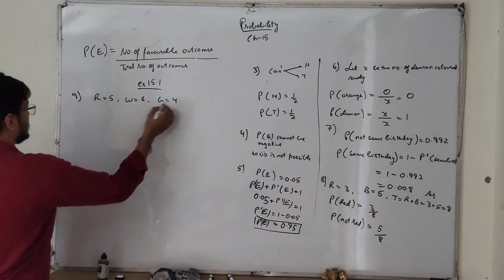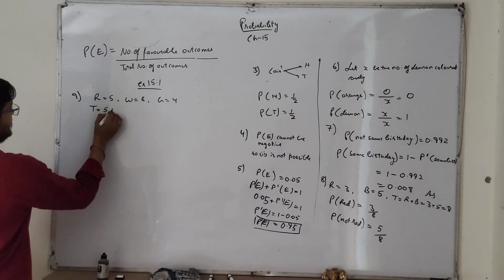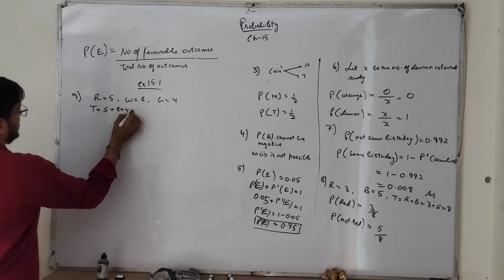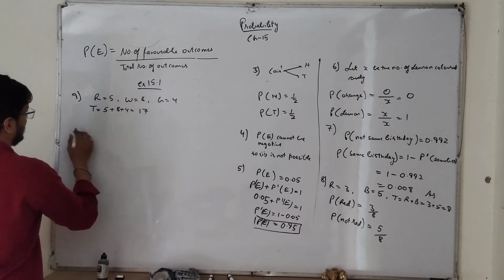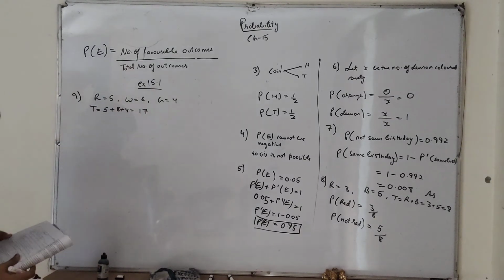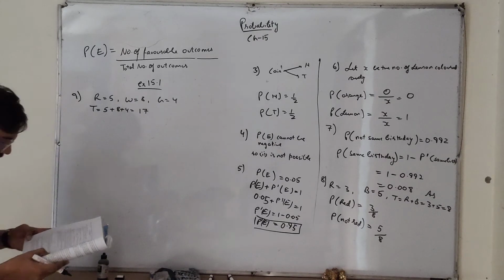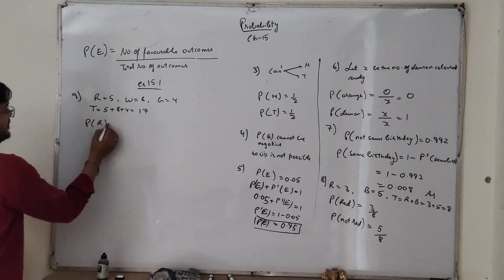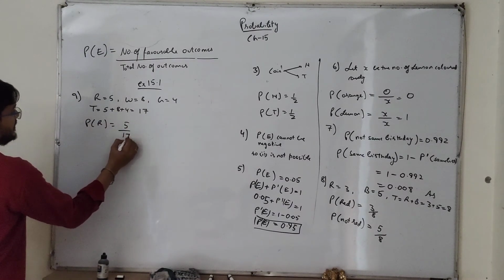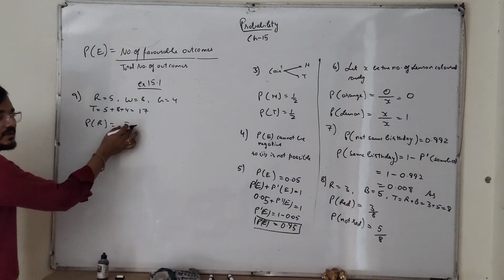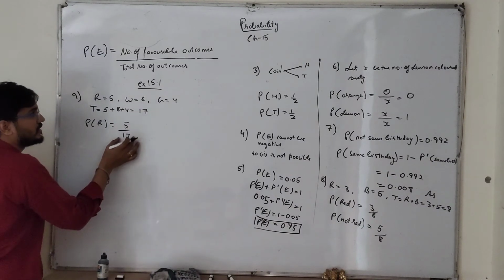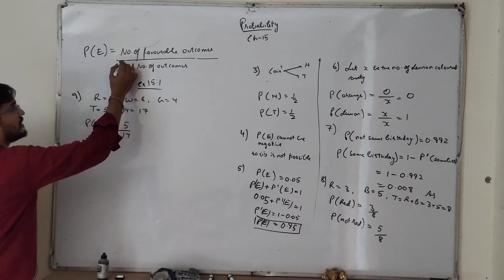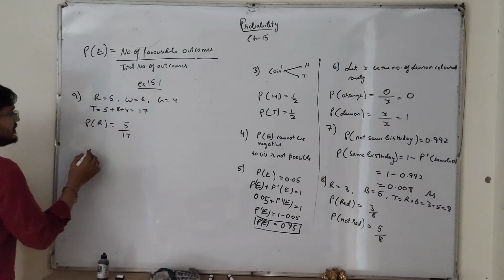So the total will be 5 plus 8 plus 4: 8 and 5 is 13, and 4 is 17. What is the probability that the marble taken out will be red? Probability of red will be 5 upon 17, the number of red marbles upon the total marbles. The total is 17. Number of favorable outcomes upon total outcomes.